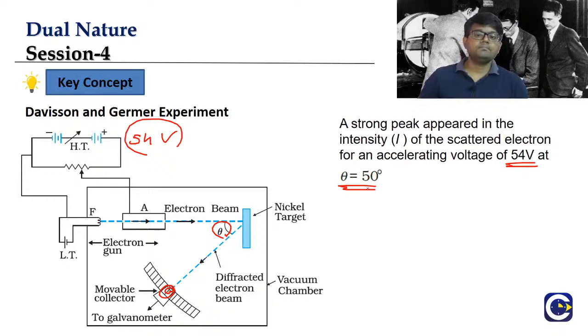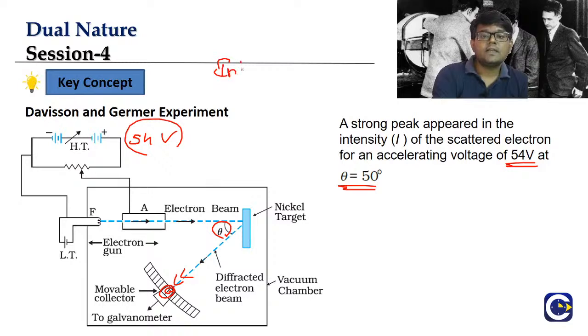Now this phenomenon can only be explained if you consider that electrons are actually behaving as a wave. Normal particles would get scattered uniformly in all different directions, but that is not happening. In one direction we see that the particles are going with maximum intensity. So that is explained by what we see generally in wave phenomena.